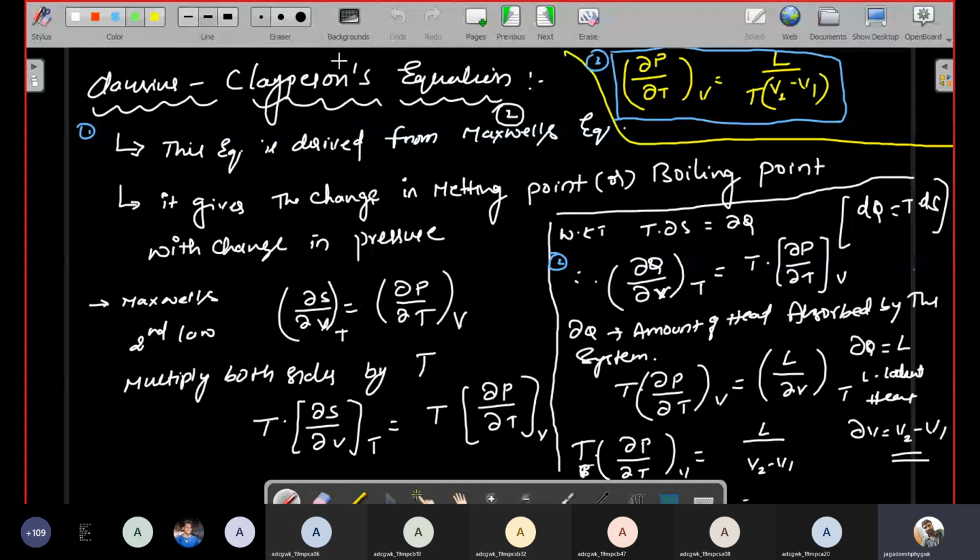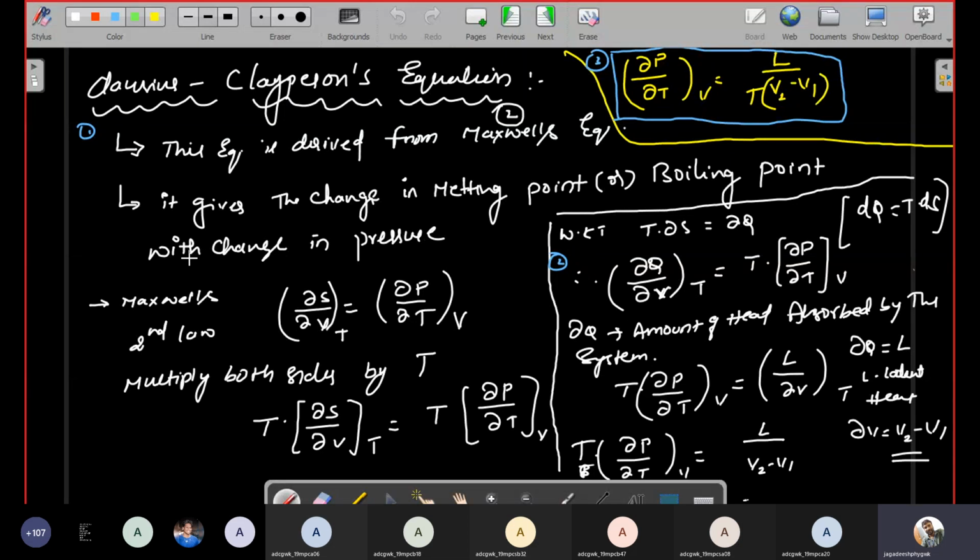And after that I'll explain the Clausius-Clapeyron equation. I'll explain what the Clausius-Clapeyron equation is; it is derived from the second law of thermodynamics only.